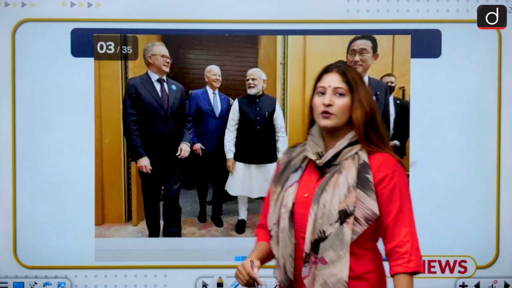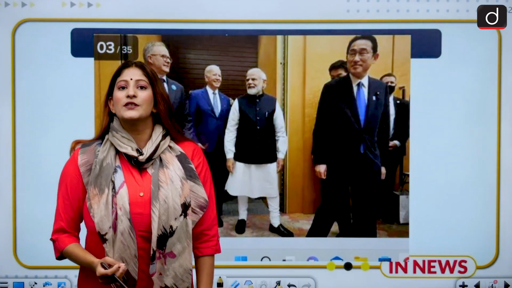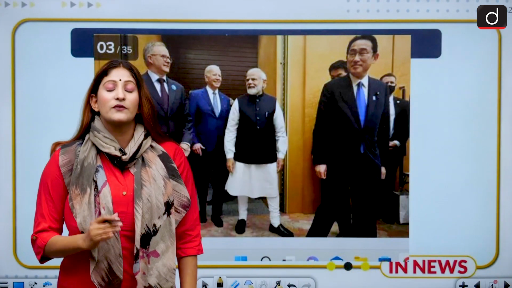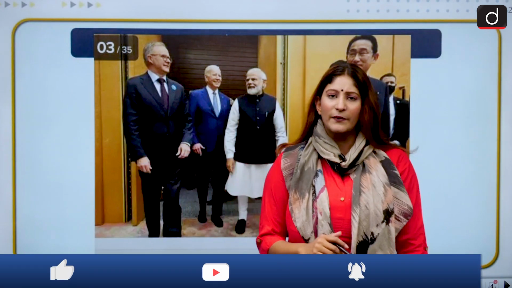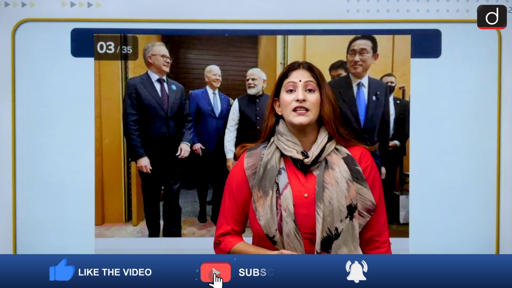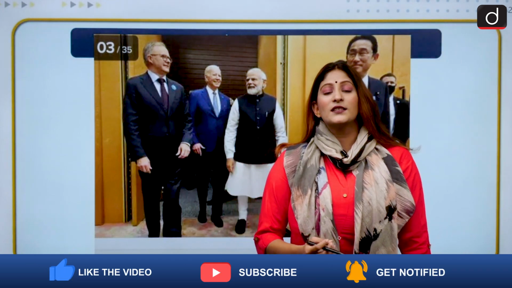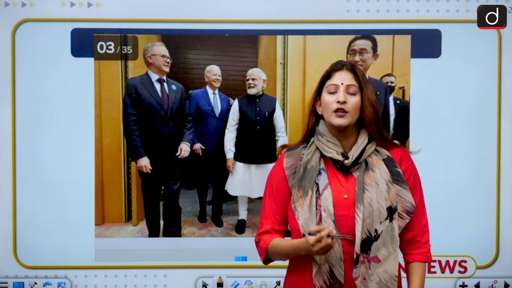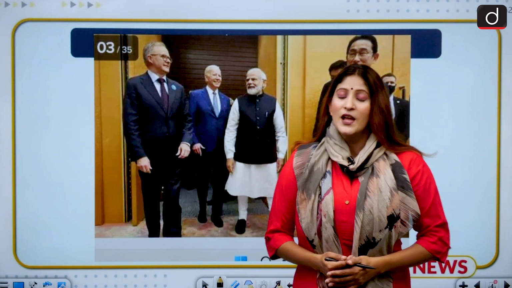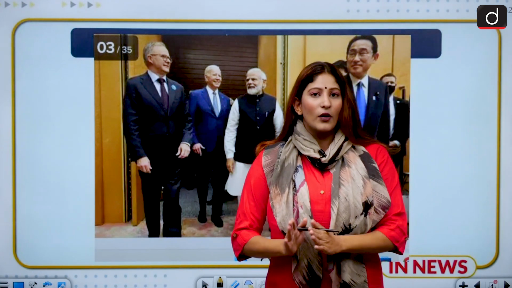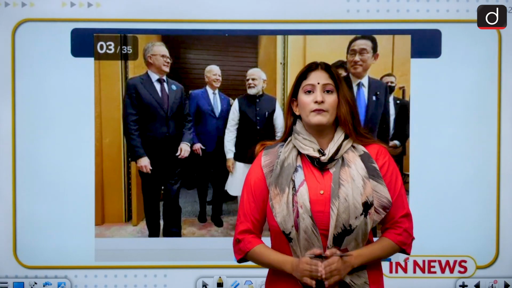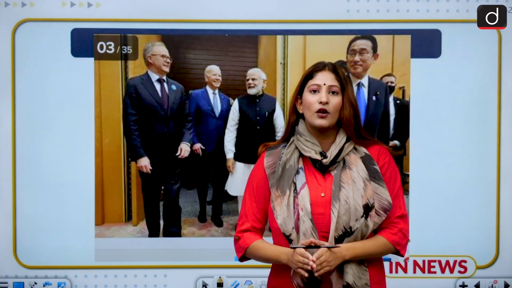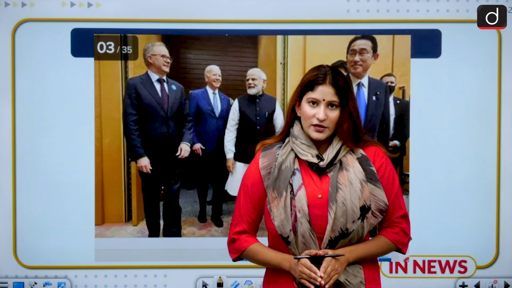Quad Summit 2022 has happened, and this was an in-person summit, and that is why it was very important. Before this, virtual summits were taking place because of the COVID-19 pandemic. What is Quad? Quad is an informal grouping consisting of 4 countries: India, USA, Japan, and Australia. And this quadrilateral security dialogue, although dealing with security, has moved beyond security in the current summit. We will know why.